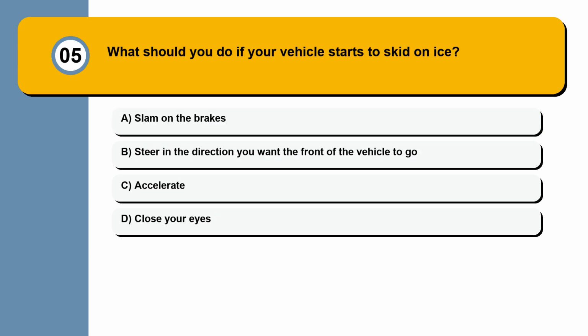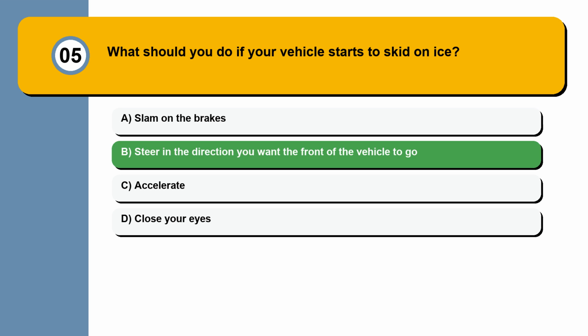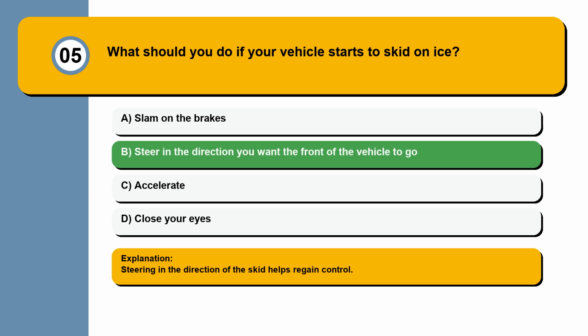Question 5. What should you do if your vehicle starts to skid on ice? Slam on the brakes. Steer in the direction you want the front of the vehicle to go. Accelerate. Close your eyes. Steering in the direction of the skid helps regain control.